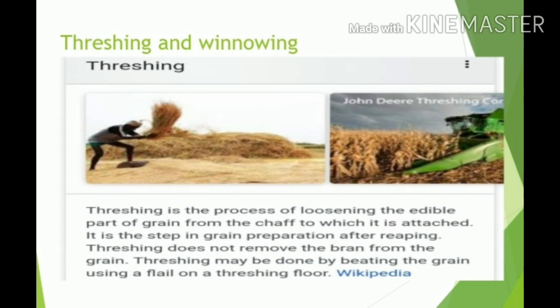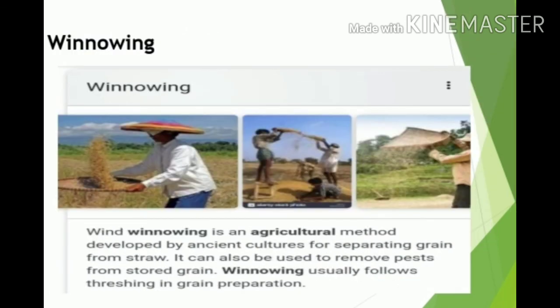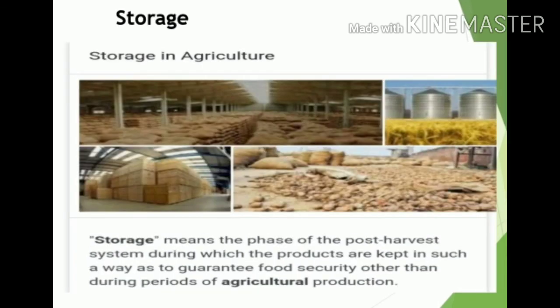Next we are going to see the next step, which is the 8th step, that is threshing and winnowing. Okay, the process of separating the grains from the harvested plant is called the threshing process. It is done manually by walking over or else mechanically. Next we are going to see the winnowing process. Okay, in the process of winnowing, the seeds are separated from the chaff. This is done after the threshing process. So the chaff is separated here.